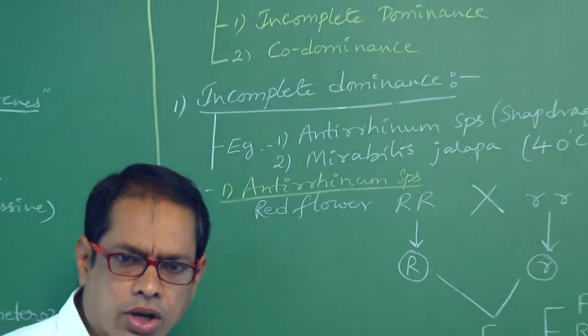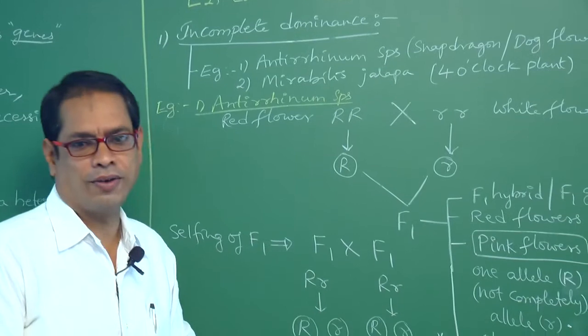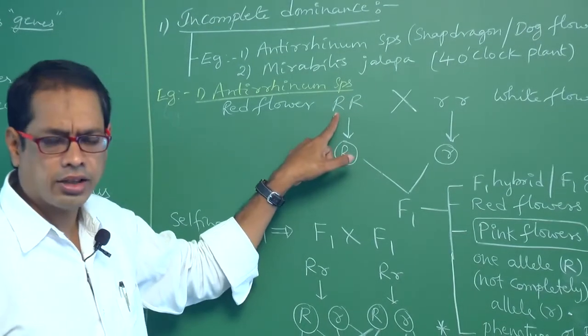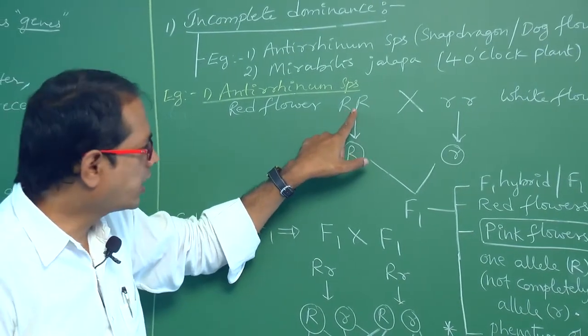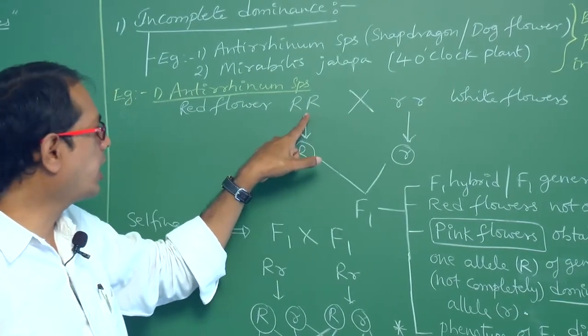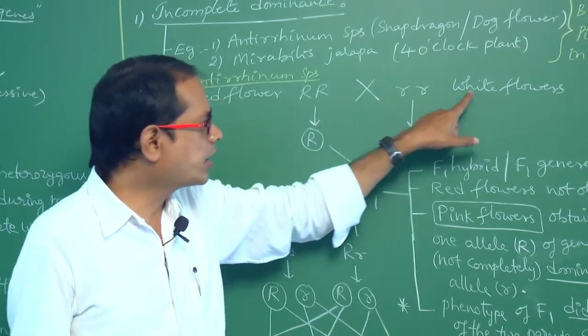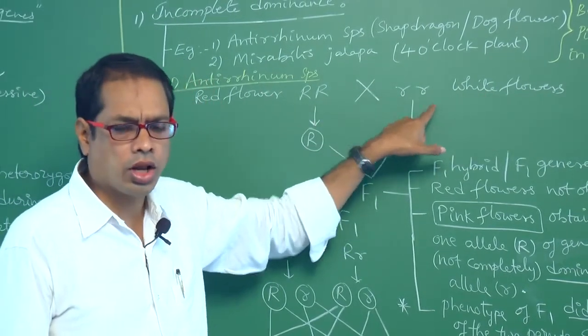Antirrhinum species is also called snapdragon, also called dog flower. Right. In Antirrhinum species, red flowers are there, white flowers are there. Red flowers are denoted as capital R, capital R. White flowers are denoted as small r, small r.